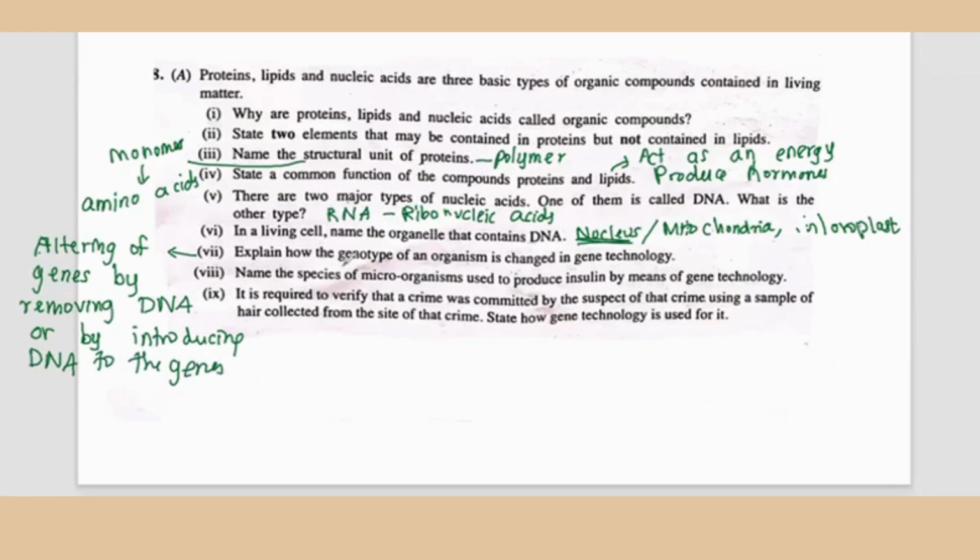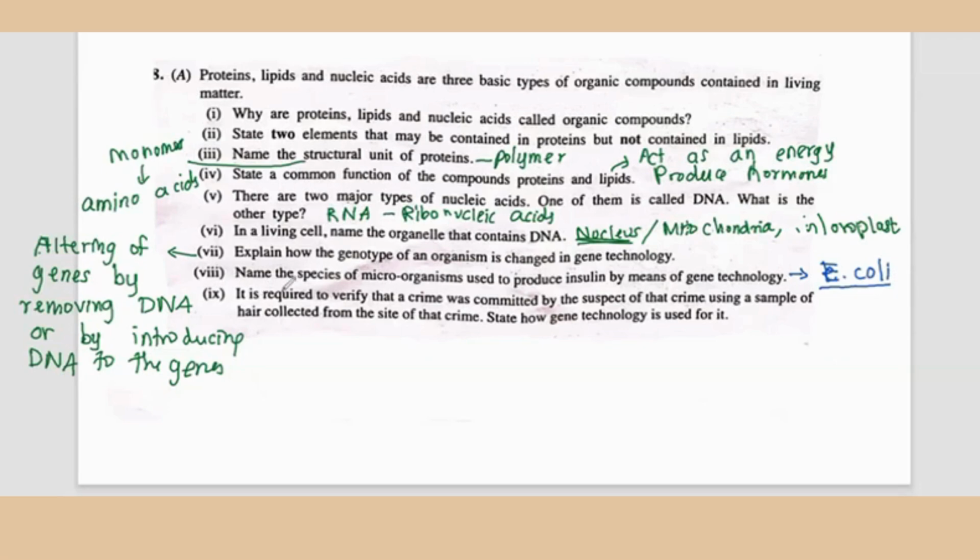Eighth question, name the species of microorganisms used to produce insulin by means of gene technology. The microorganism that is used in producing insulin is E. coli. You have to underline this as this is a scientific name.